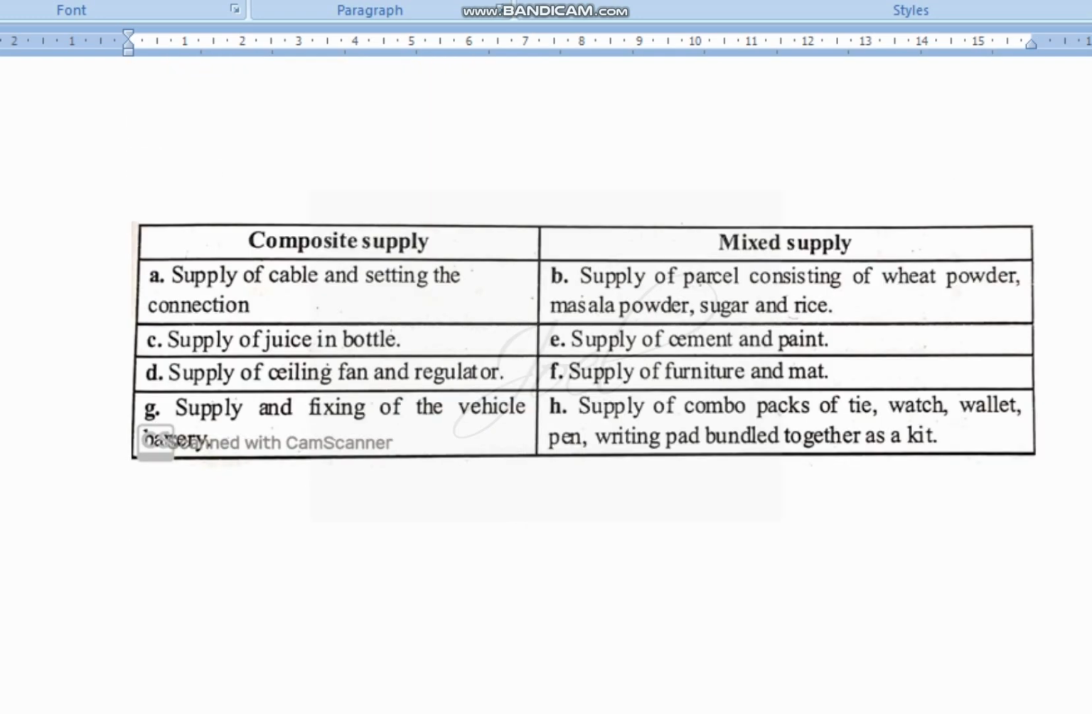So here it is written separately. In this way you have to write and copy it in your book. Composite supply these items, mixed supply these items. Pause the video and write the things.